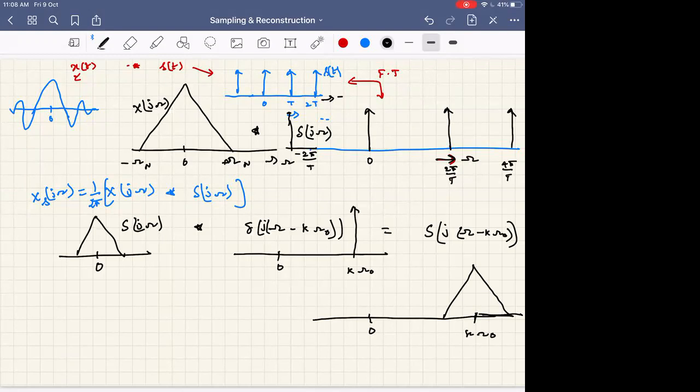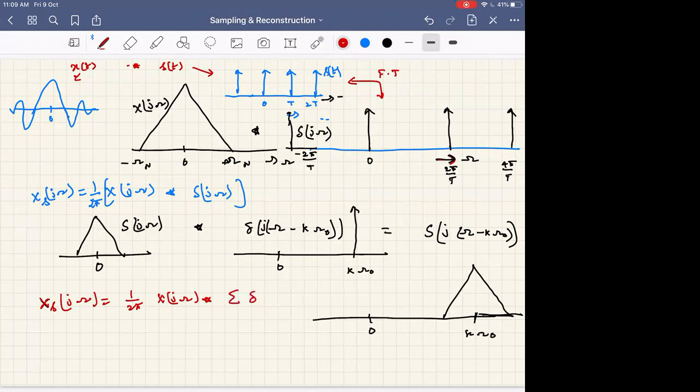Now, as an expression, how do we write Xs of j omega? Through substitution, Xs of j omega is equal to 1 by 2 pi, X of j omega convolved with, what is S of j omega?